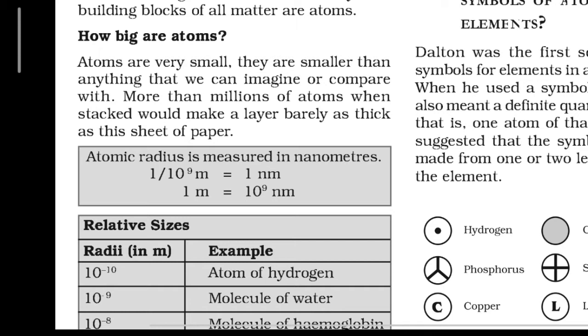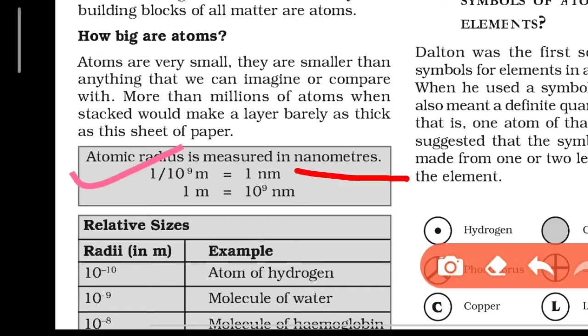Our scientists have found a method, or you can say a unit, to measure the size of an atom. The size of an atom is indicated by its radius, which we call the atomic radius. Atomic radius is measured in nanometer.